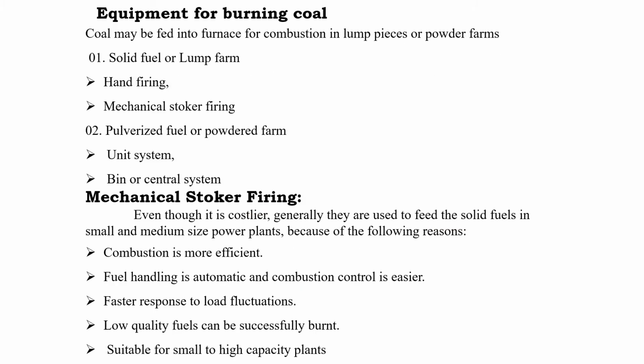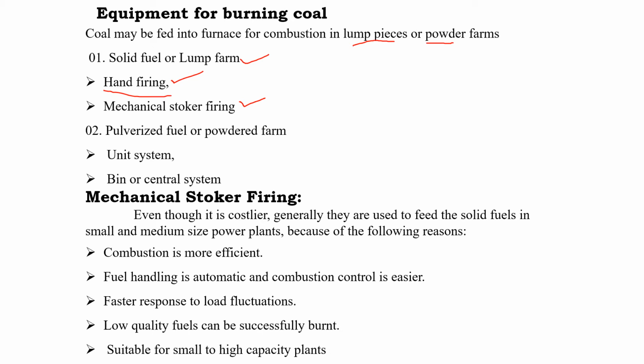Next topic is equipment for burning the coal. You can burn the coal either in the lump form or in the powdered form. Based on that we have two different types. One is the solid fuel or lump form. In that we can burn the coal by hand firing or mechanical stoker firing, but we don't use hand firing now. In present industry we use mechanical stoker firing.